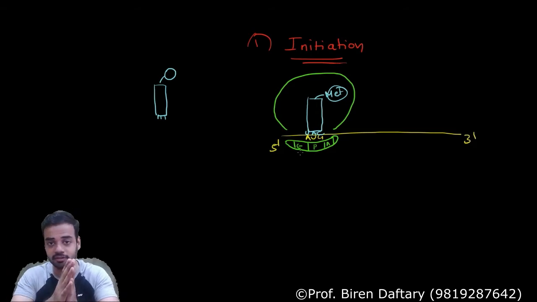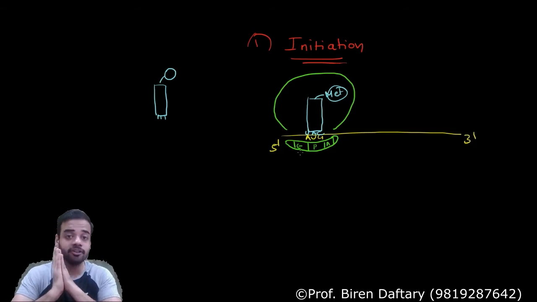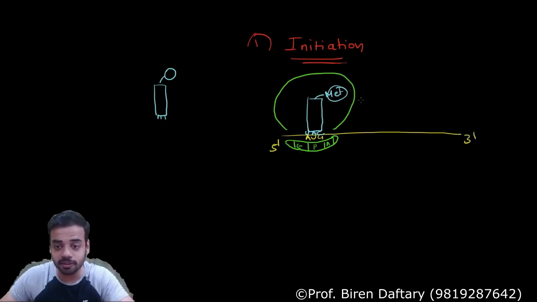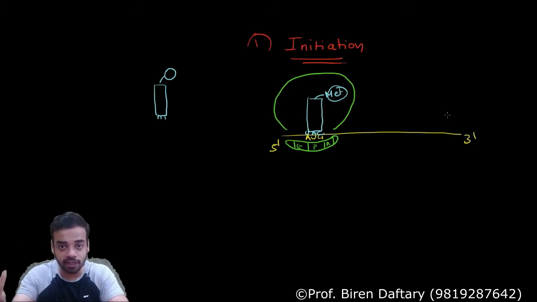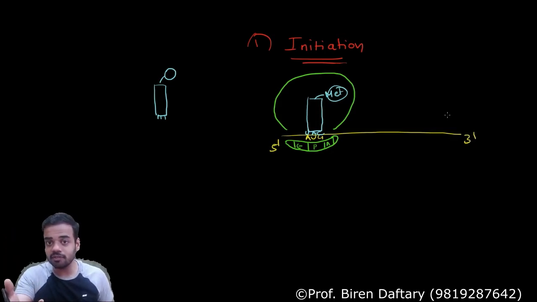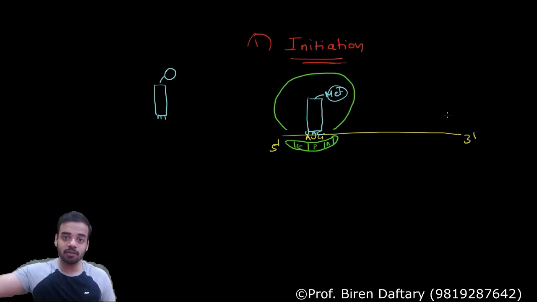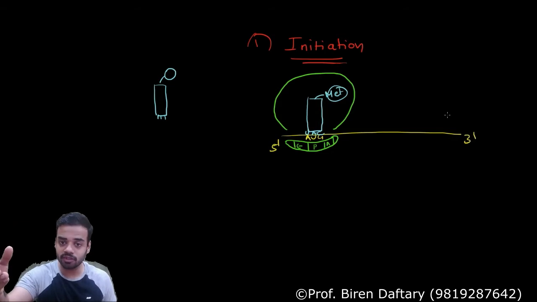That is called activation. Once the amino acids have been activated, the next step is that the free mRNA gets attached by the smaller subunit of the ribosome. If it is eukaryotic it will be 40S, if it is prokaryotic it will be 30S. The arrangement will be such that the P site is exactly below the AUG. Then comes the first tRNA carrying methionine, because AUG codes for methionine.